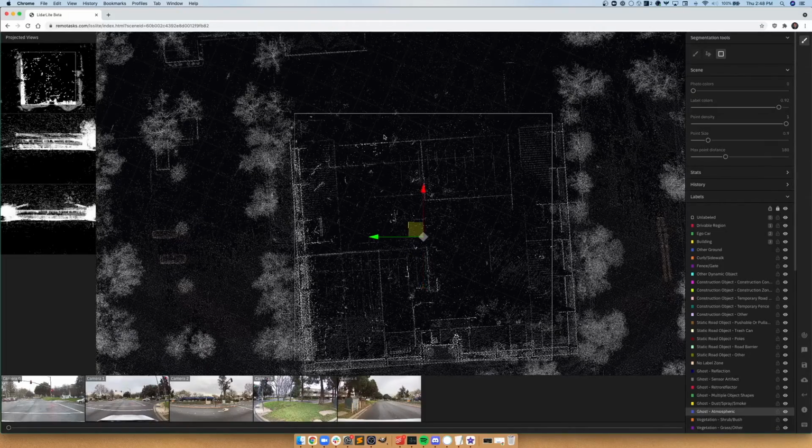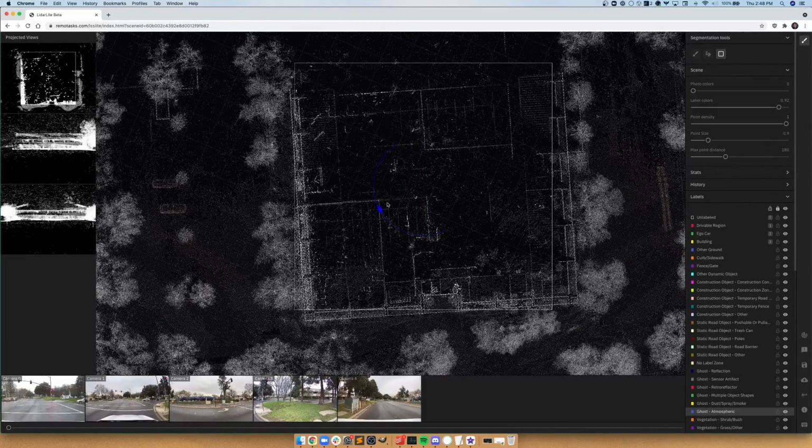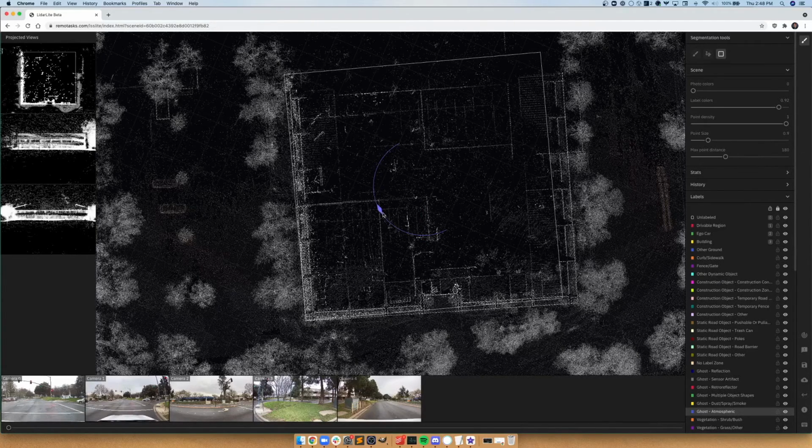If you want to rotate the cuboid, you can hold down Alt, and that will bring up this blue slider here. Again, you can click and drag, and this will allow you to turn the cuboid clockwise or counterclockwise.